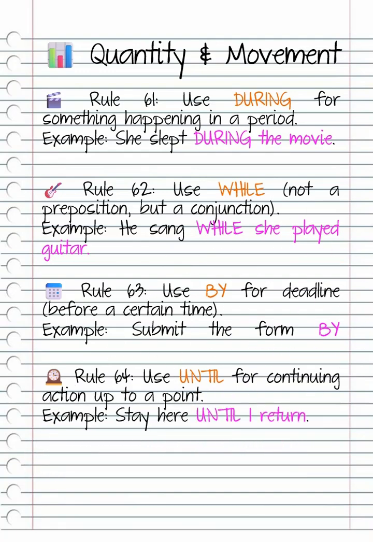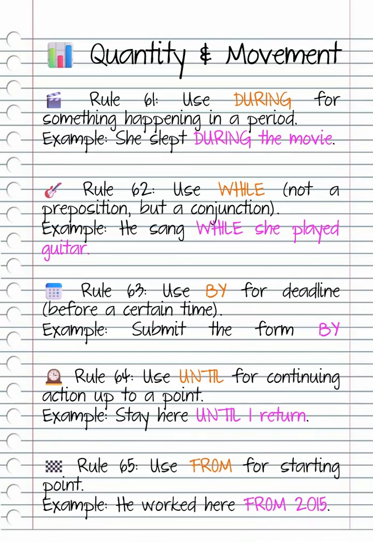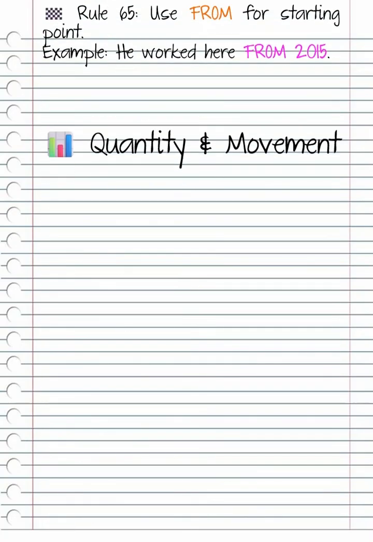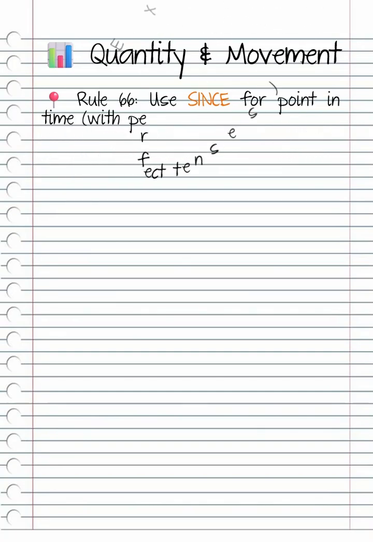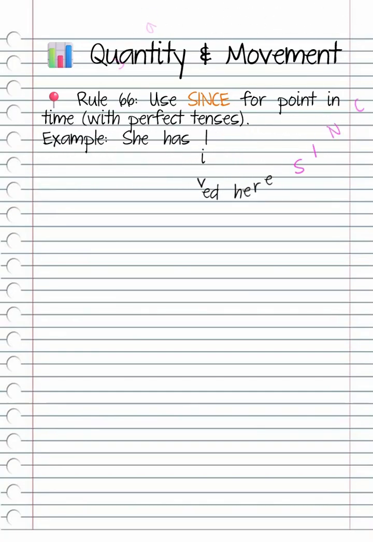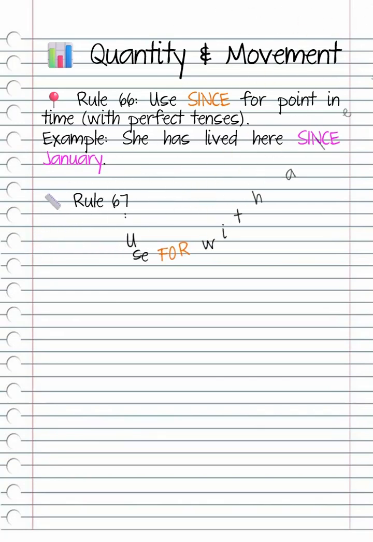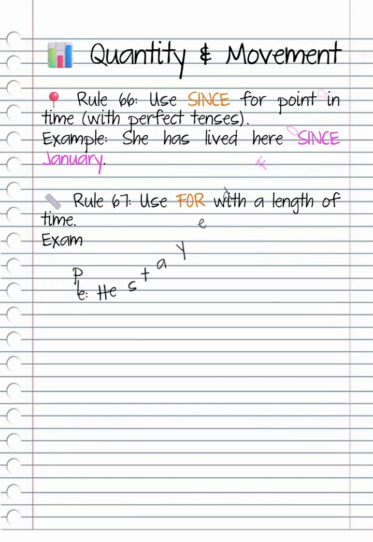Rule 65. Use from for starting point. Example, he worked here from 2015. Rule 66. Use since for point in time, with perfect tenses. Example, she has lived here since January. Rule 67. Use for with a length of time. Example, he stayed for 2 weeks.